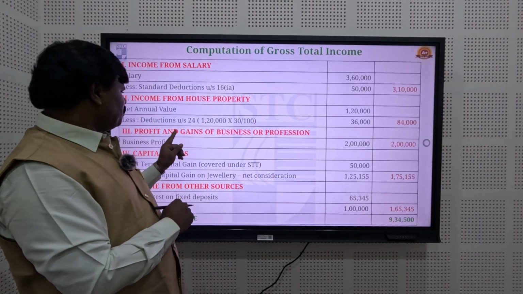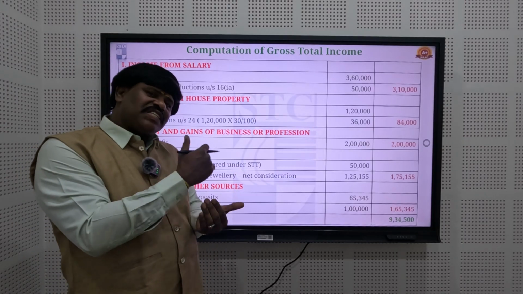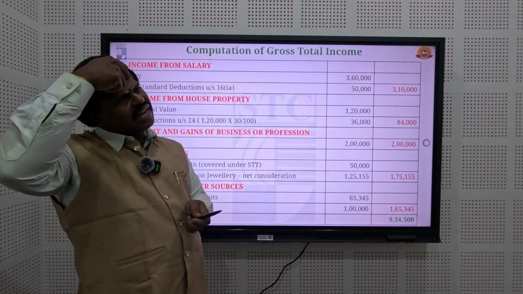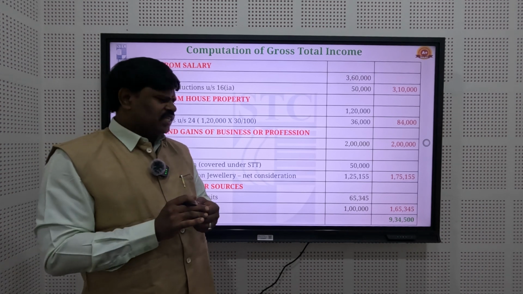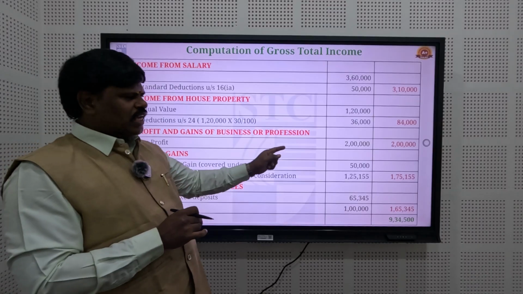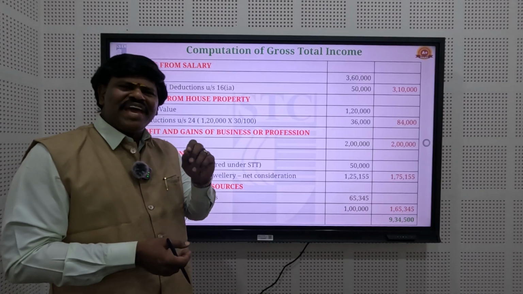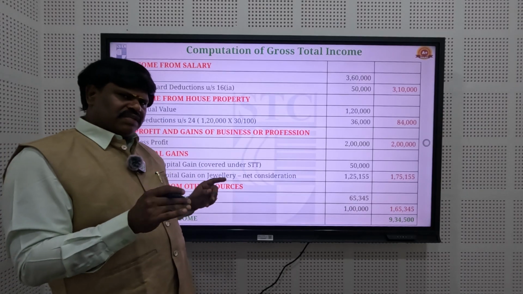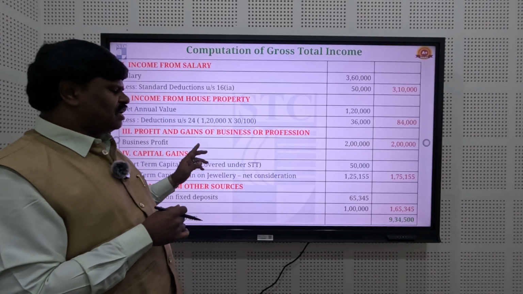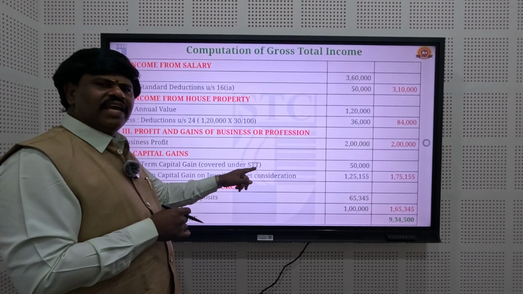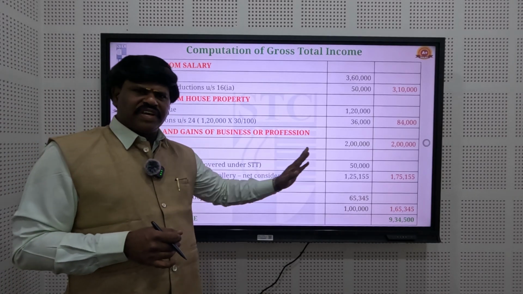Third is income from business. Apart from receiving the salary, in case we are doing any part-time job and generating any income, it is called business income. If the business profit is 2 lakhs rupees, we can include it. Then the fourth heading, income from capital gain. The previous year the assessee had a short-term capital gain covered under securities transaction tax, STT. Short-term capital gain of 50,000 we can include.